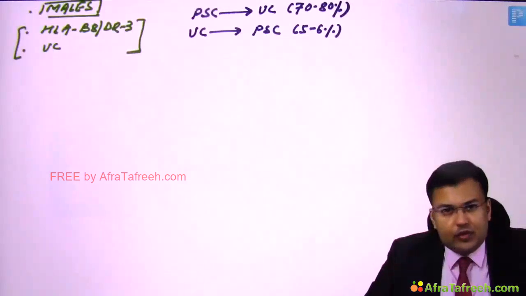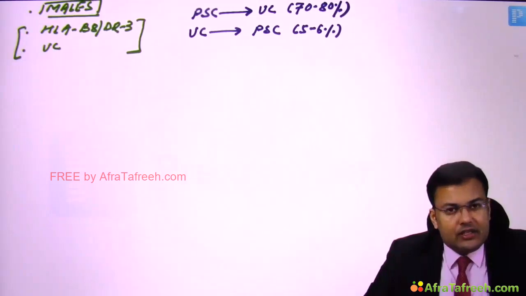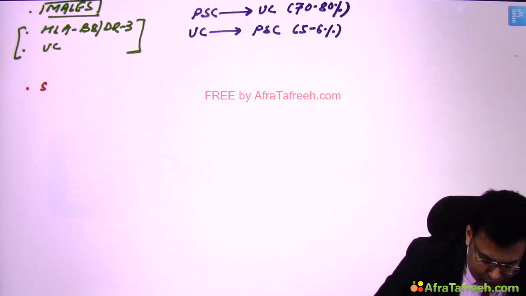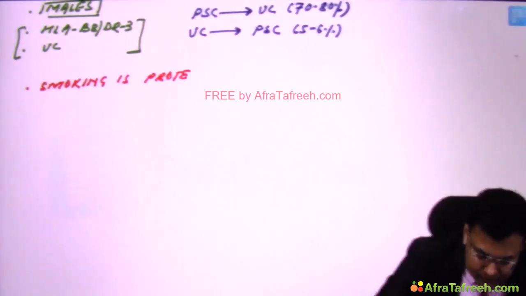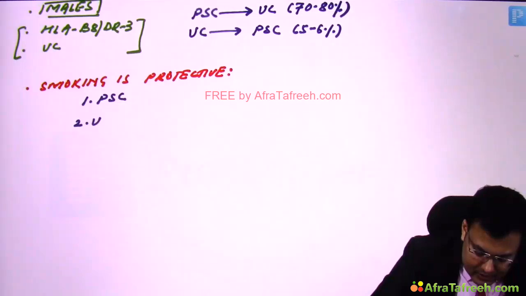After that, you must be knowing that smoking is protective in primary sclerosing cholangitis, in ulcerative colitis, Alzheimer's disease and Parkinson's.